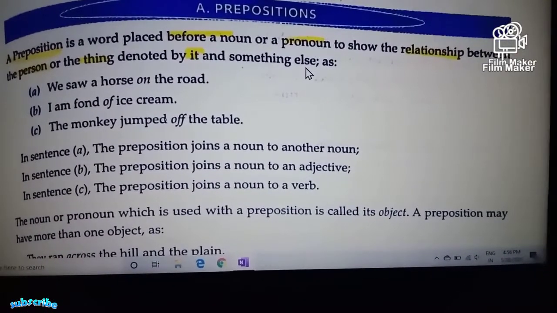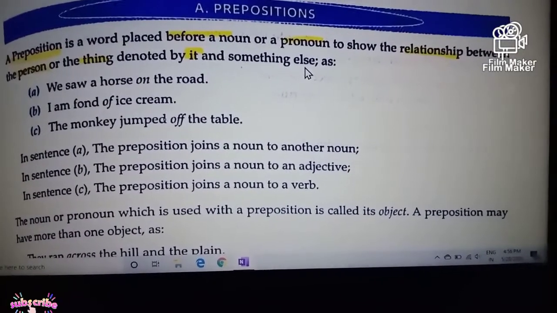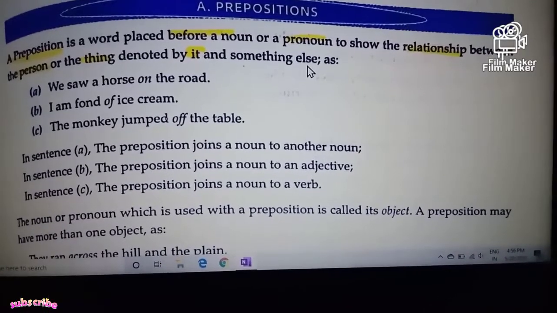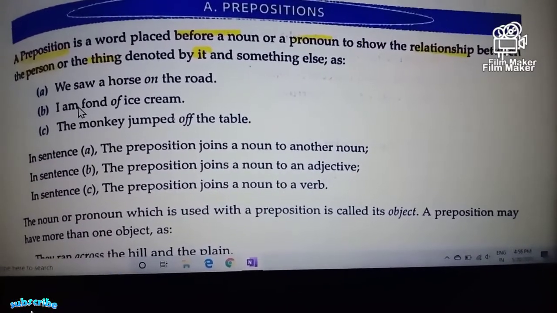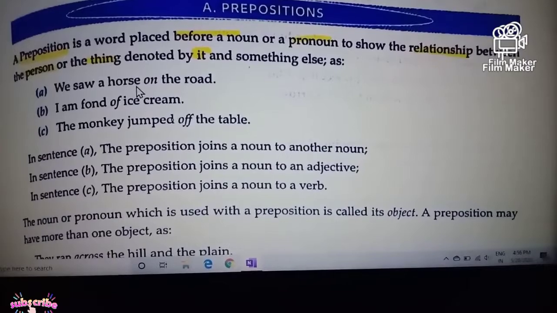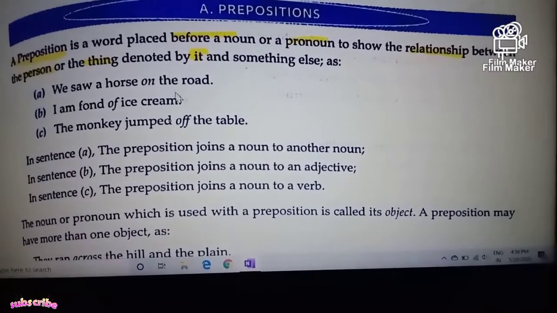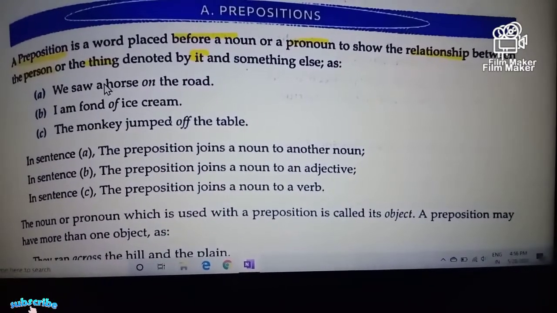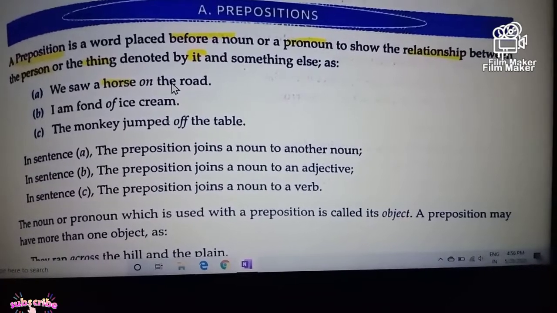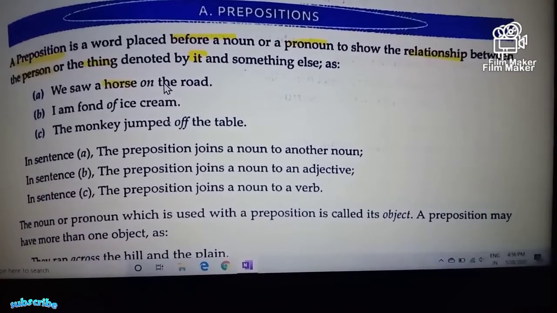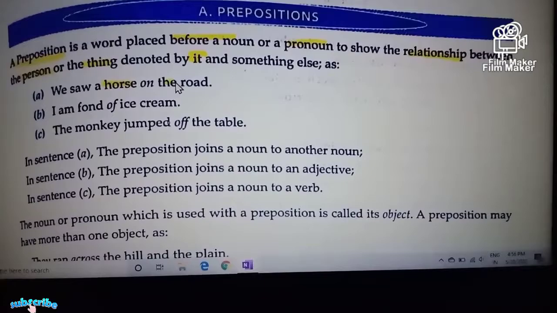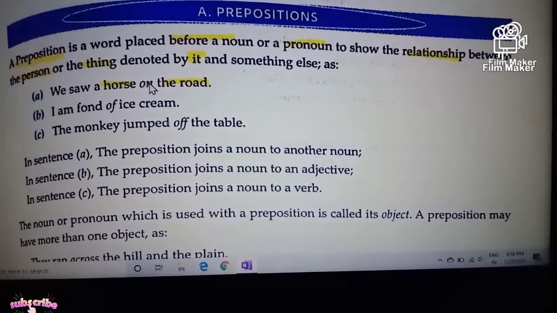With the help of these examples, you try to elaborate the ideas. Take a look at the example here. We saw a horse on the road. Here the noun is the horse and it is denoted by the subject or the object, that is a road.